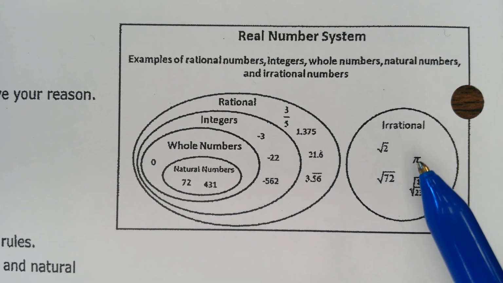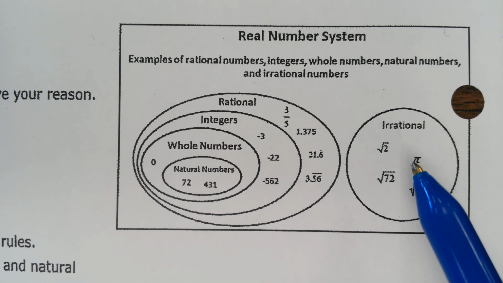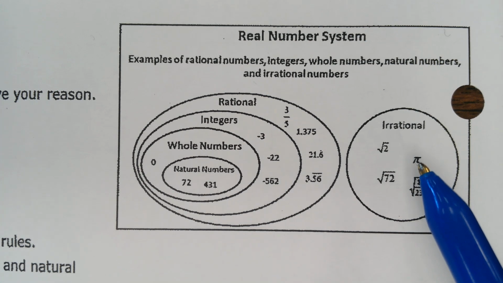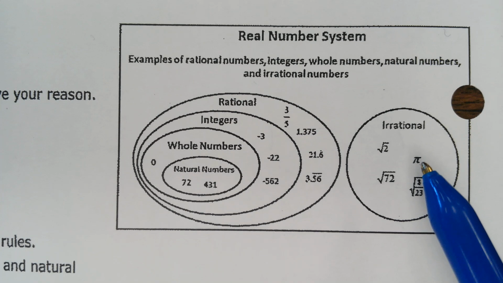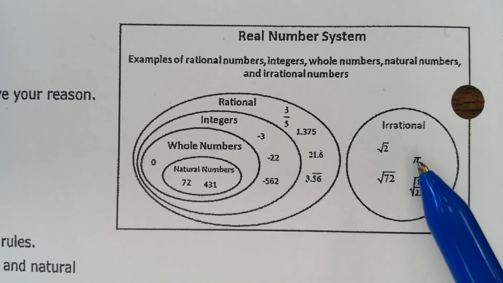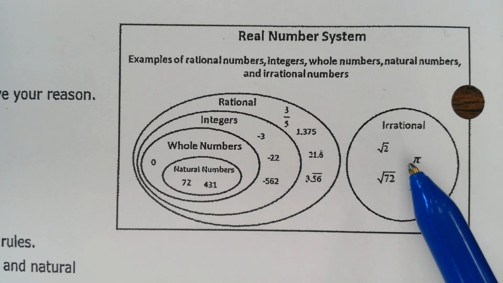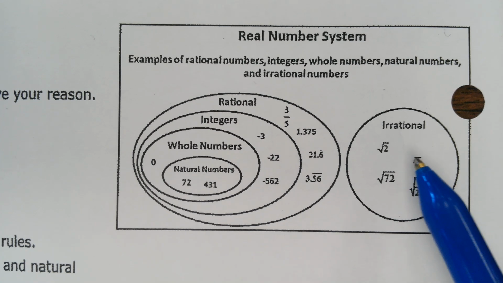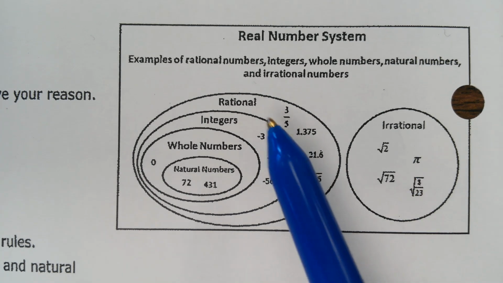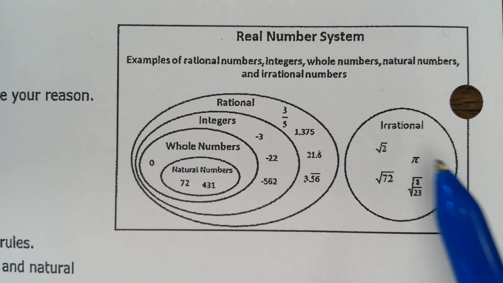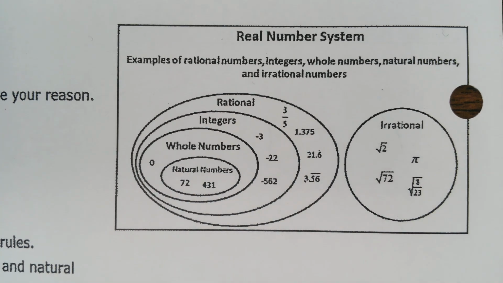Pi. Is pi an integer? Who says yes? Who says no? Pi is not an integer. Last time I checked, I had 28 people in the class. Right now, I see like 5 hands up. Okay, pi is not an integer because this is the integer circle. Pi is obviously on the outside.